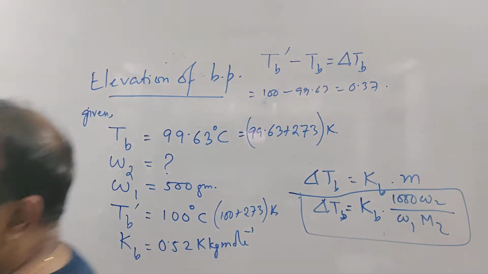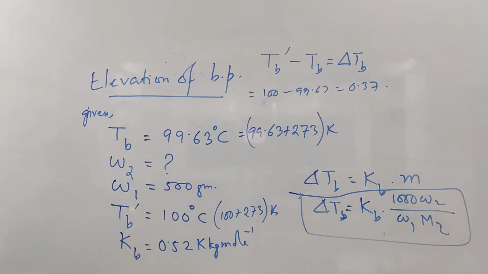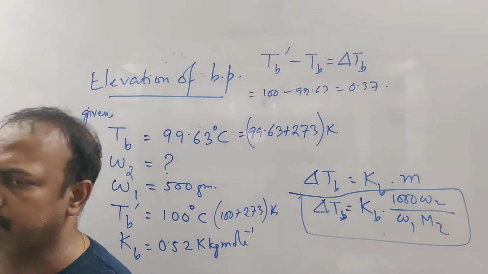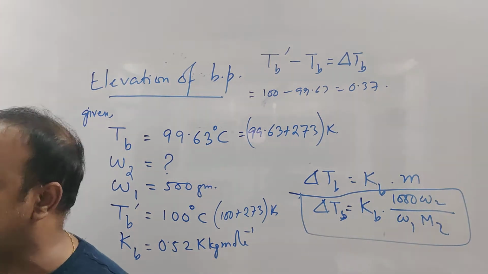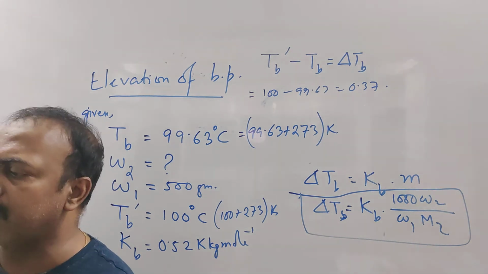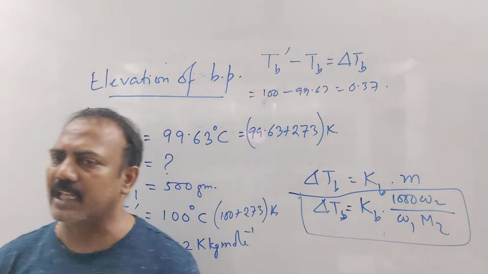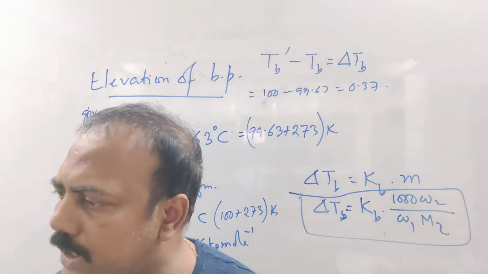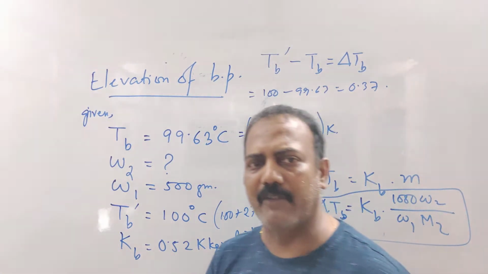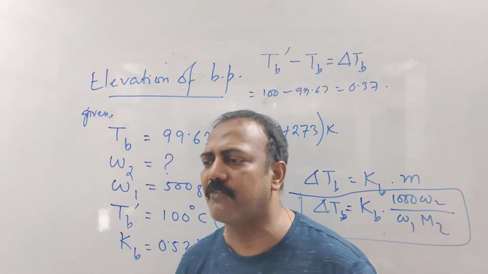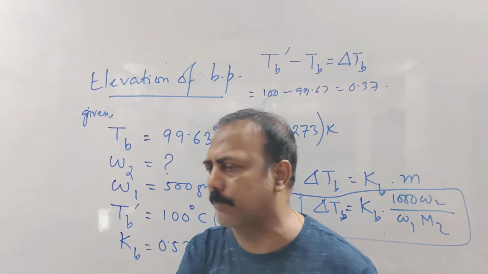That is one very important point: if the change in temperature, that is elevation of boiling point, is given in degrees Celsius, exactly the same value will be there in Kelvin. So degree Celsius and Kelvin have the same value for the change in temperature, not the temperature.